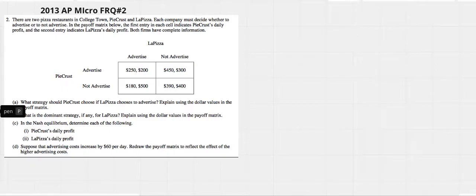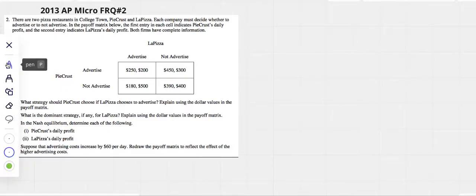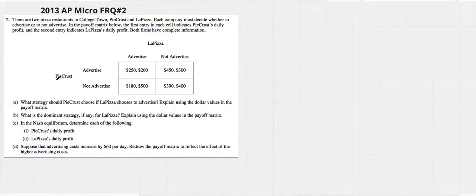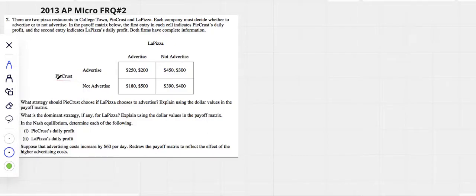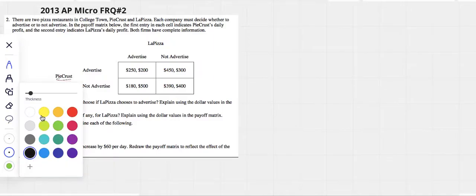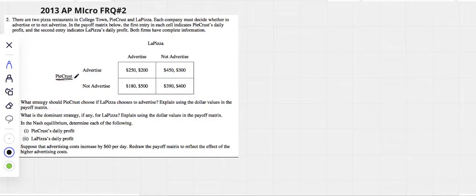AP Micro FRQ number 2, obviously Oligopoly. Again, underline, I need something a little thicker than that. Maybe right there. That's better. Underline Pie Crust numbers, and then square La Pizza. This way we don't get as confused while we're doing the numbers and mess them up during the exam.